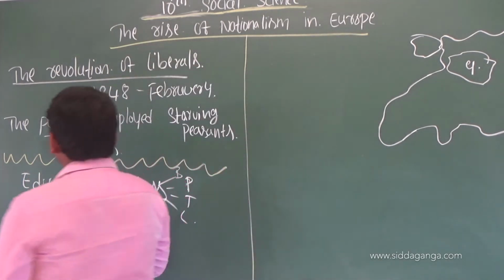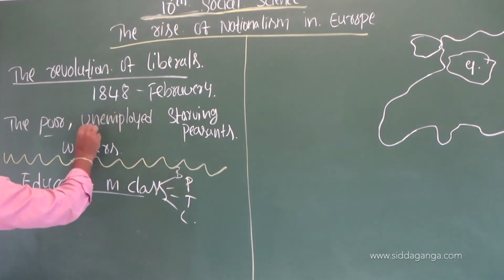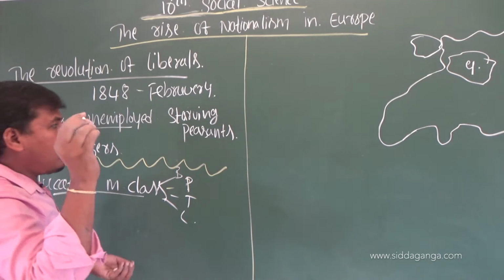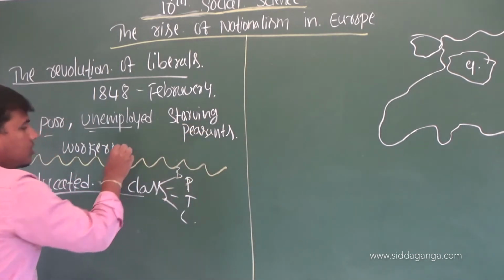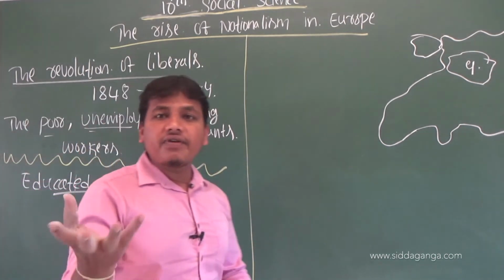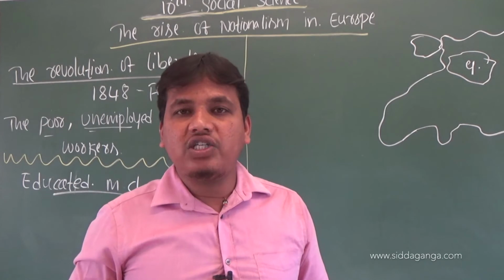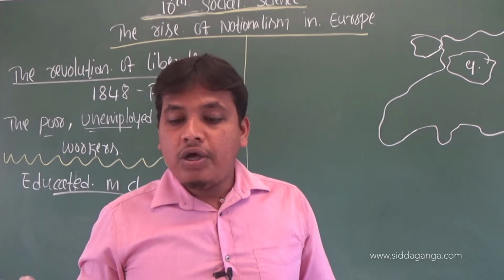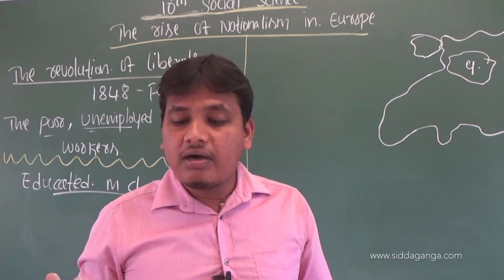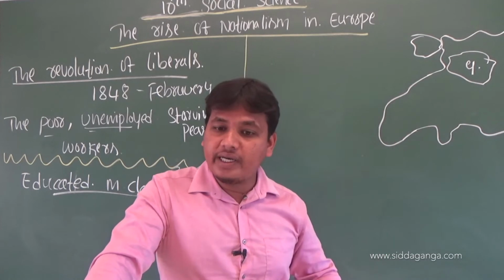The poor wanted money, the unemployed wanted employment, and the starving peasants wanted food. Workers wanted freedom from exploitation by plantation owners and textile owners. These members started revolutionary activities against the Louis Philippe government.